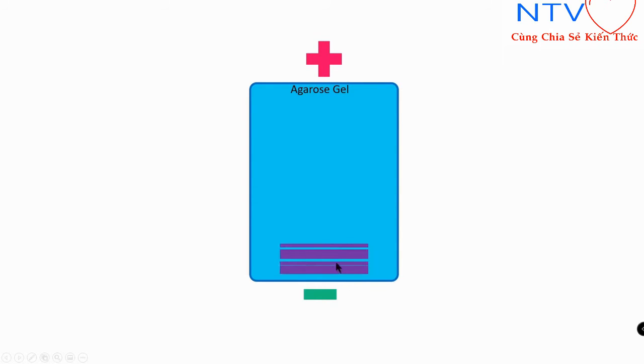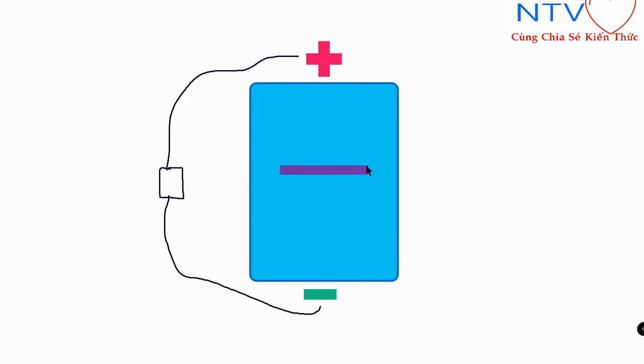So here are those copies which are loaded on agarose gel. Now this agarose gel is connected with positive and negative electrodes. Let's suppose a battery is inserted, and when current will pass, all these particles will form a single band.